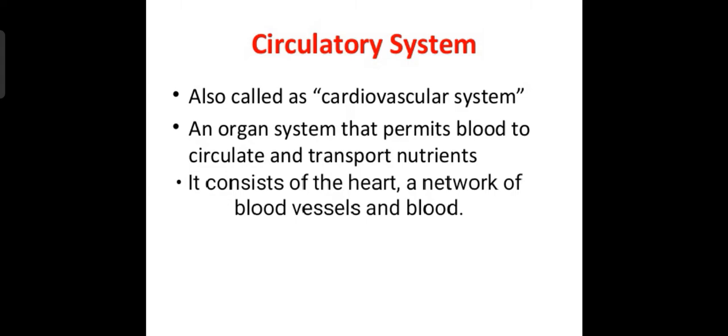It consists of the heart, a network of blood vessels and blood. These are the parts of a circulatory system. Now let's discuss these things.